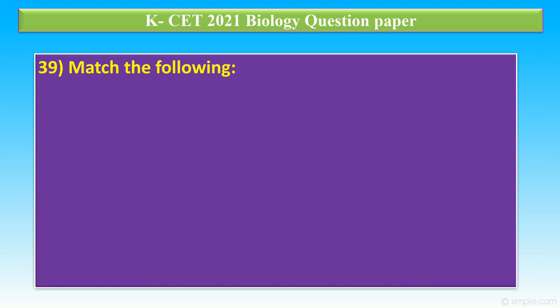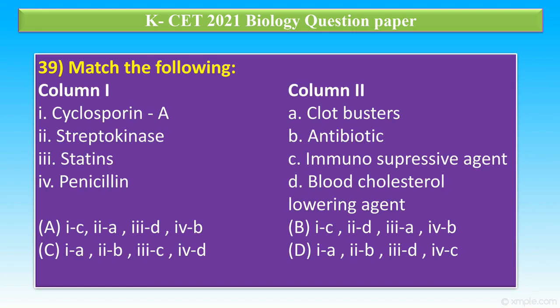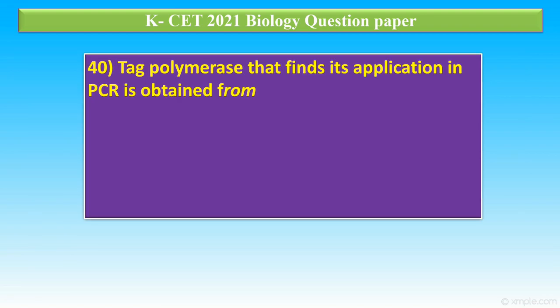Question number 39. Match the following. Column 1, A, cyclosporin A. 2, streptokinase. 3, statins. 4, penicillin. Column 2, A, clot buster. B, antibiotic. C, immunosuppressive agent. D, blood cholesterol lowering agent. The correct matching is as follows. Cyclosporin A is an immunosuppressive agent. Streptokinase is used as a clot buster. Statins are used as blood cholesterol lowering agents. Penicillin is an antibiotic.